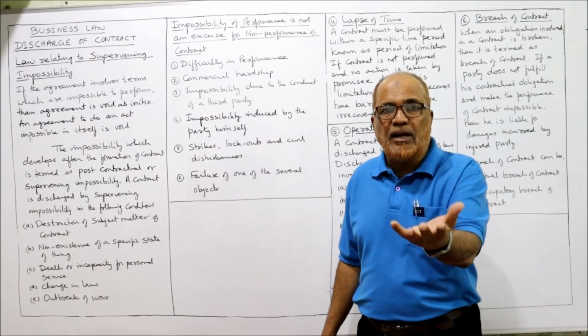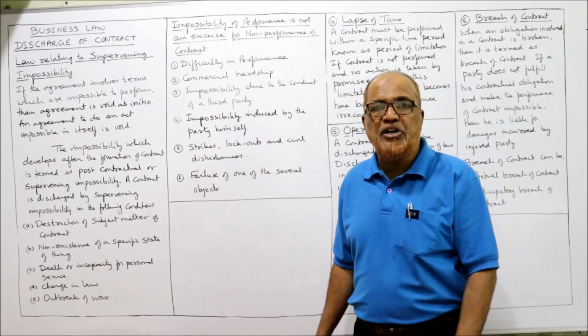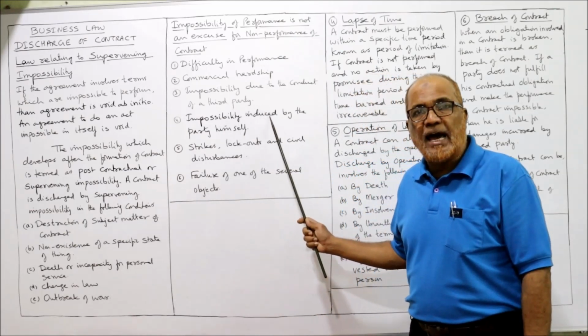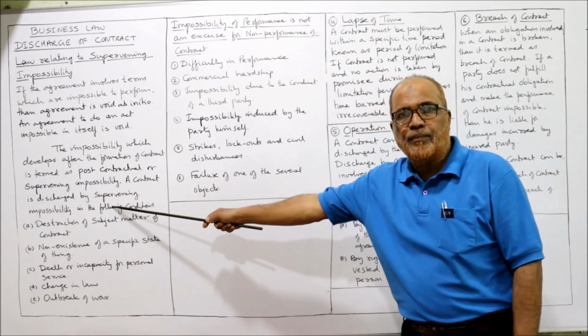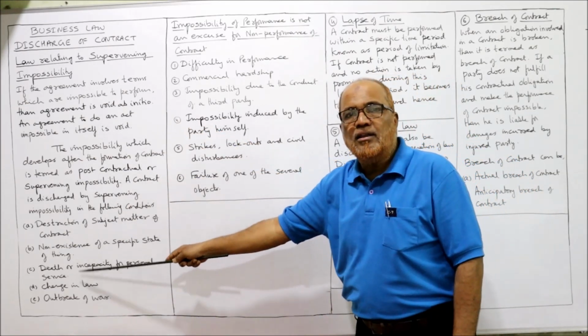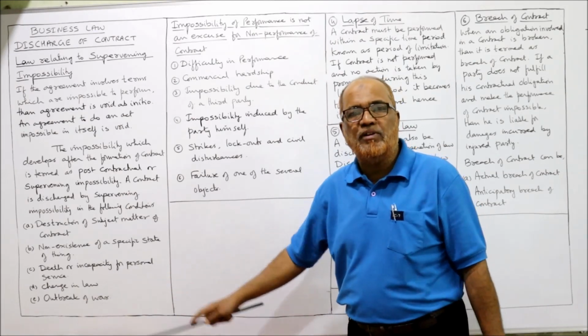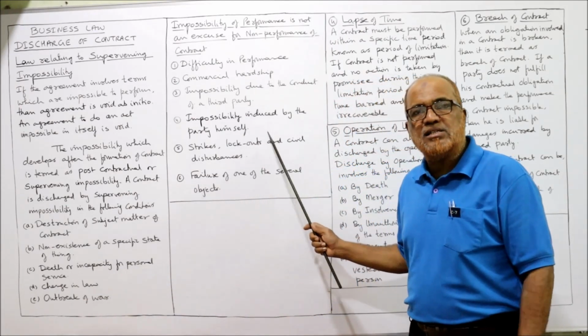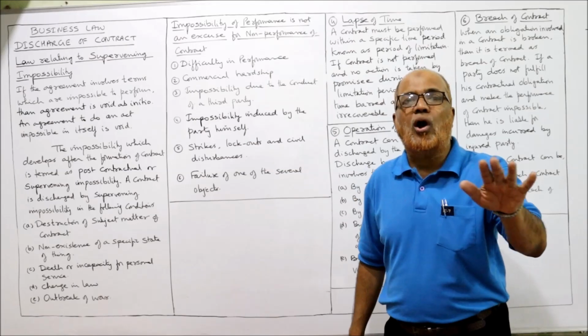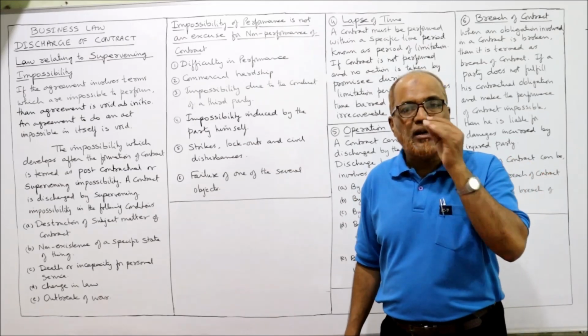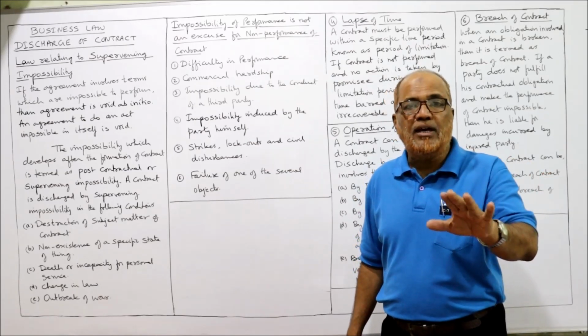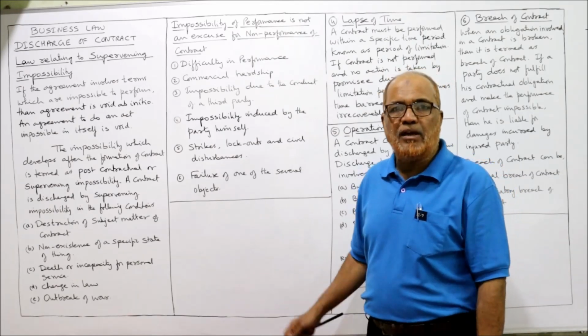These are the exceptions to this rule. The earlier were the cases where the contract will be discharged due to supervening impossibility, and these are the cases where the contract will remain the same in spite of supervening impossibility.